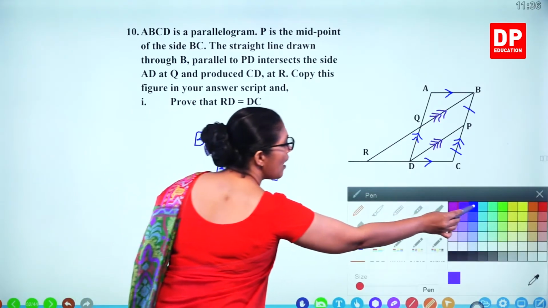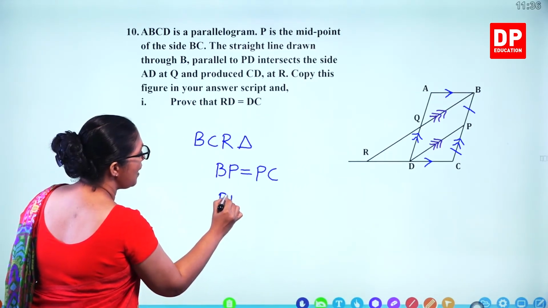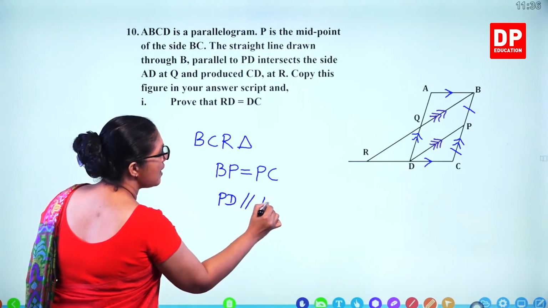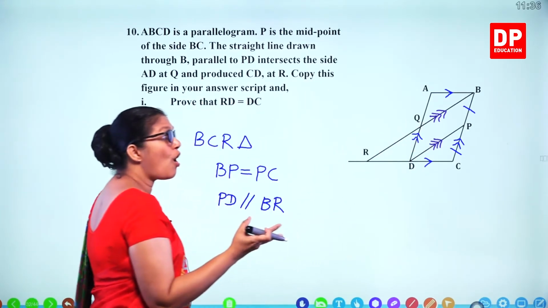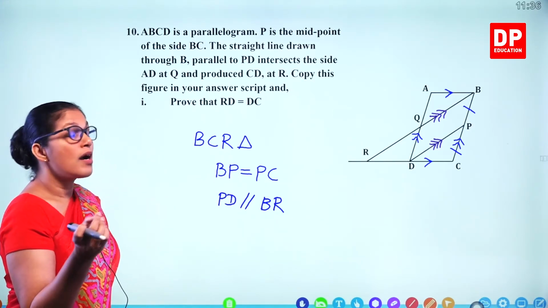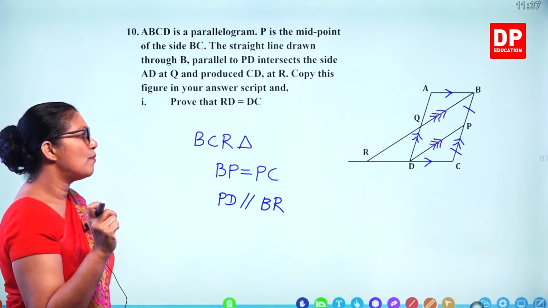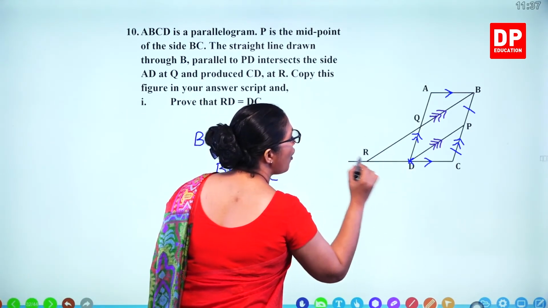So we can write down that PD is parallel to BR. This is the midpoint, and when you draw 2 parallel lines, according to the converse midpoint theorem, what can you say? This is also the midpoint.